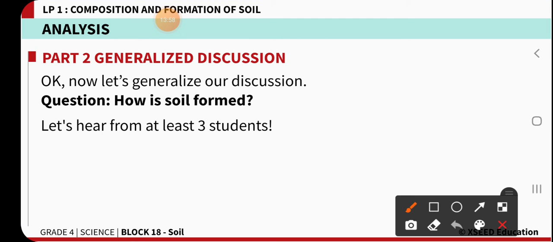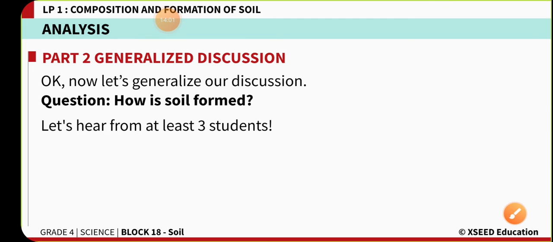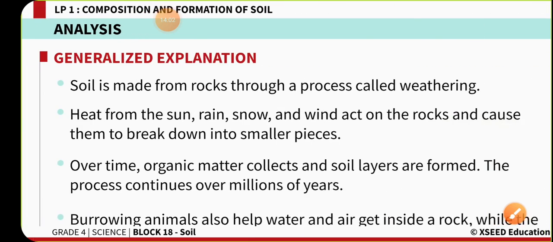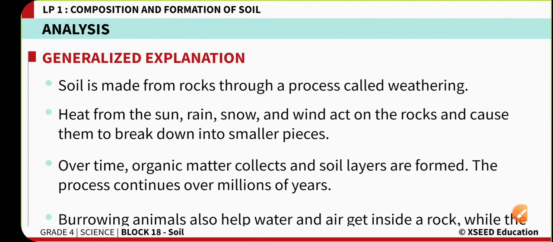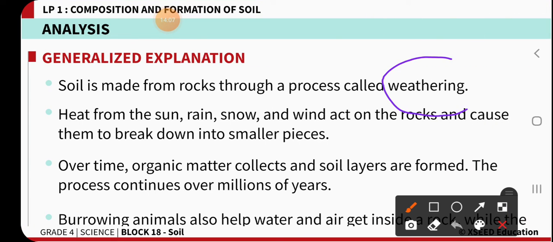Now, how is the soil formed? What are the different factors that are helpful in soil formation? Soil is formed by a process called weathering, where due to sun heat, rain, snowfall, wind action and animal action, the big rocks are broken down into smaller pieces.